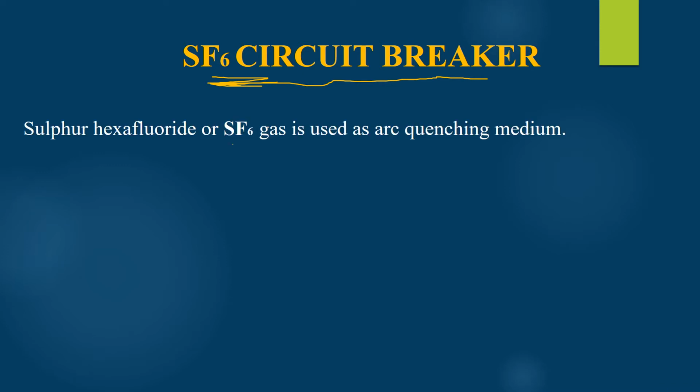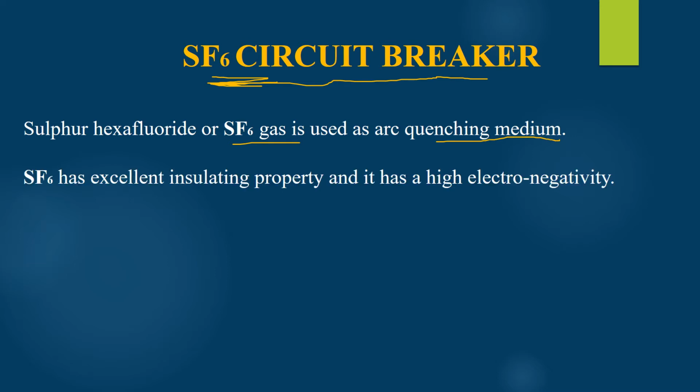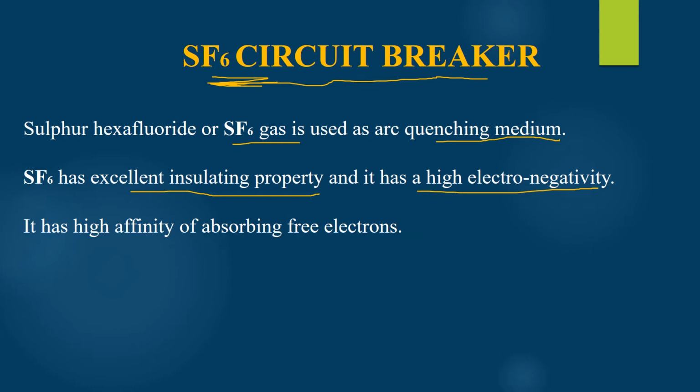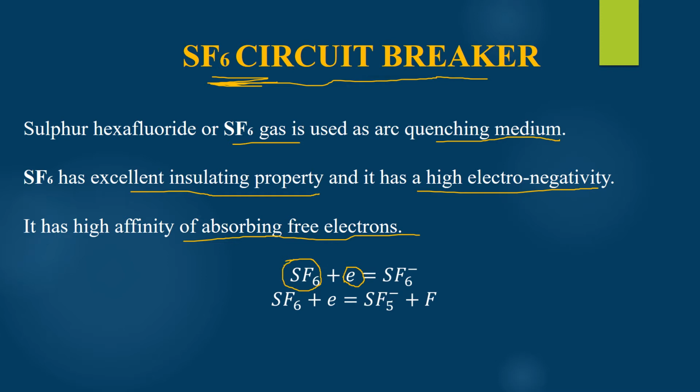Starting with the brief introduction about SF6 circuit breaker. As the name suggests, SF6, that is the sulfur hexafluoride gas or the SF6 gas, is used as an arc quenching medium. SF6 gas has excellent insulating property and it also possesses high electronegativity. The SF6 gas has high affinity of absorbing free electrons. That is, whenever a free electron collides with the SF6 gas molecule, it is generally absorbed by that SF6 gas molecule and thus a negative ion is formed as a result.